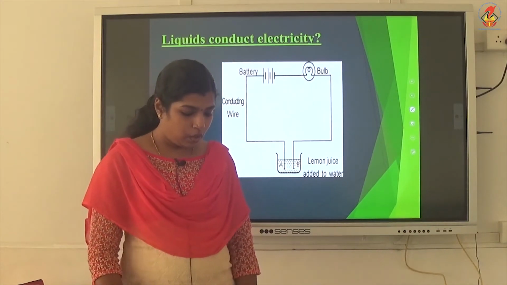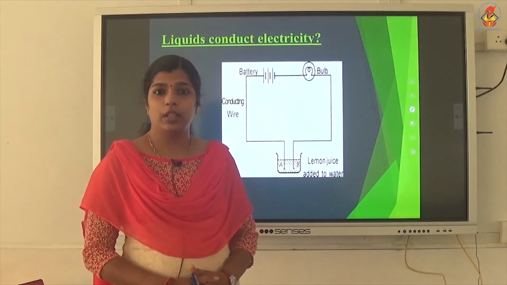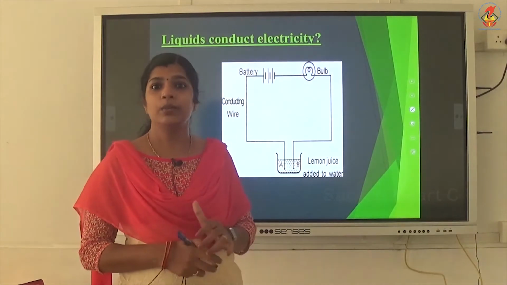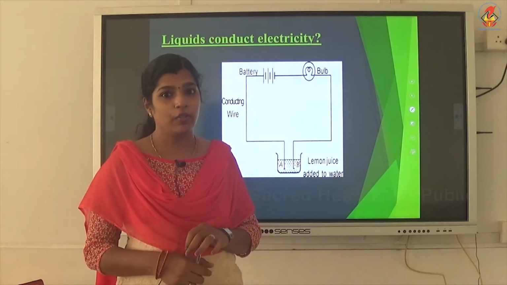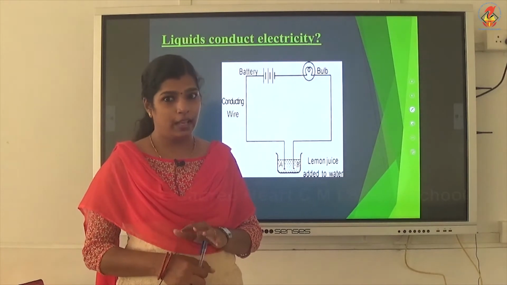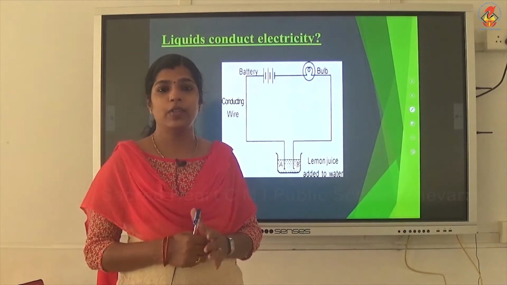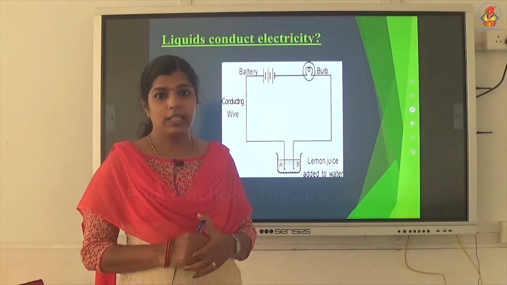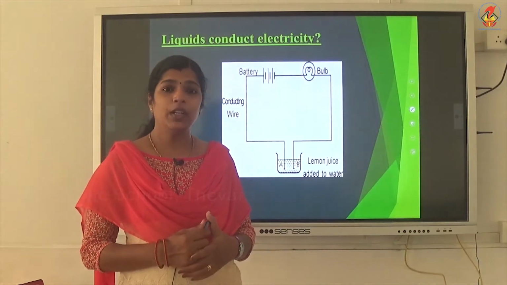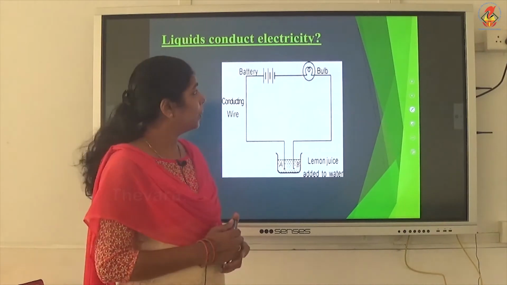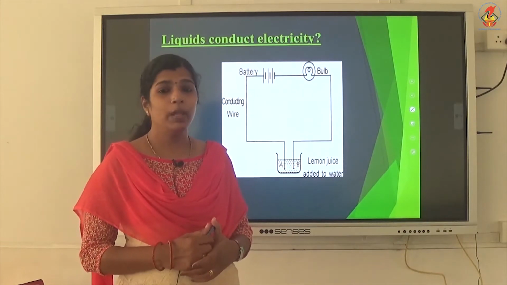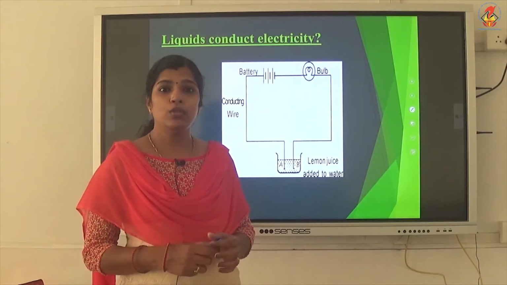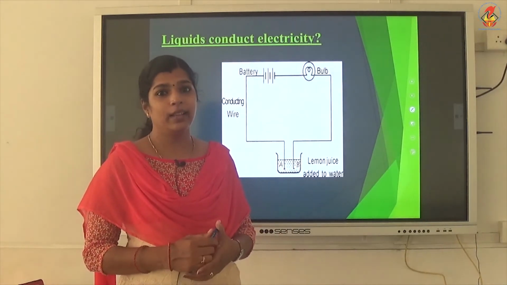Okay. Now, we can use another effect of electric current. Before that, with the help of this tester, we can check whether a solution is a conductor of electricity or an insulator of electricity. If the solution is a conductor of electricity, then current should pass through the filament of the bulb. The filament gets heated and it will emit light. If it produces weak current, then the bulb will not glow, but the solution may be a conducting one. In that case, we need to make a new tester that is used to detect weak current also.